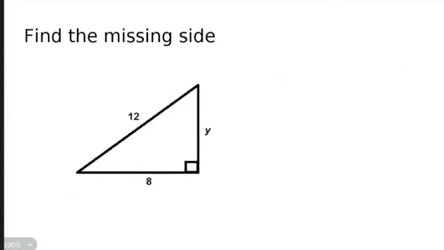Gonna be a quick lesson. Find the missing side. What is that? Oh, it's a right triangle. Perhaps I should write out a squared plus b squared equals c squared. Perhaps. I have to call you C because you're the longest side. It doesn't matter which one's A and which one's B as long as the longest side is C.